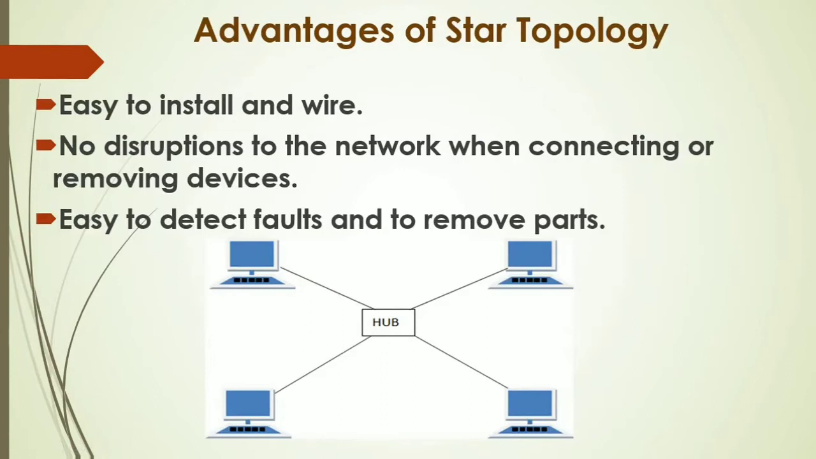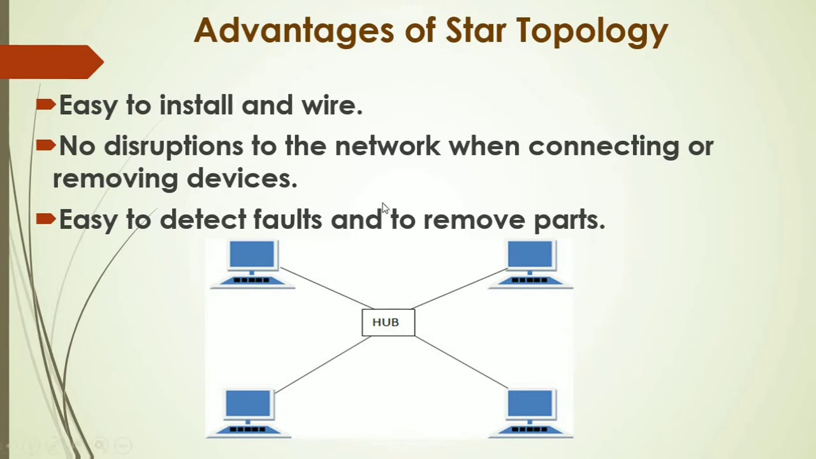Advantages of star topology. Advantages are easy to install and wire. We need one hub and cables, and all the nodes are connected to the central hub. No disruptions to the network when connecting or moving devices. If we want to add some more devices or we want to remove devices, then there is no disruption to the network.